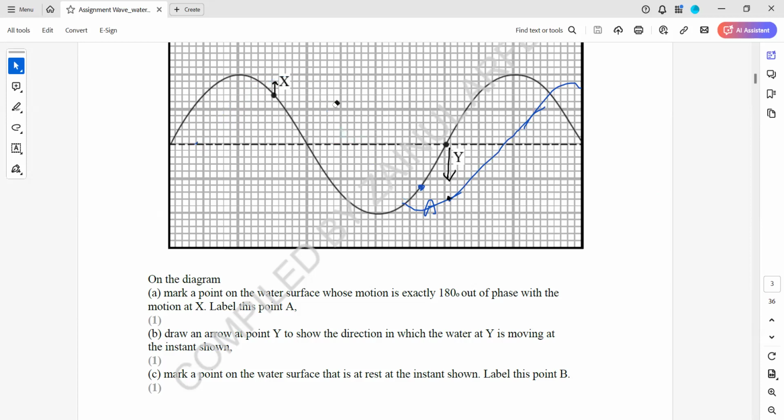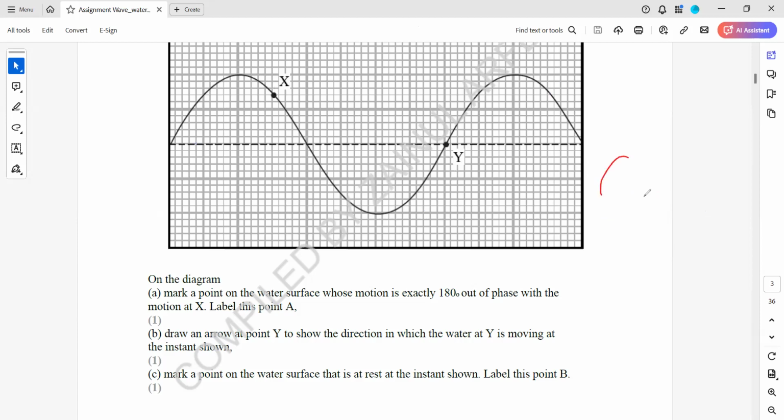So for a progressive wave, how do we draw the direction of the motion of the particles? For a standing wave, we can directly do it on the wave. But for a progressive wave, how should it be done? For example, if this is one wave and you want to continue, draw another wave. If this was point A, what is the new position of A? It will be here. If this was point B, what is the new position of point B? Here. So A is moving down, B is going up.